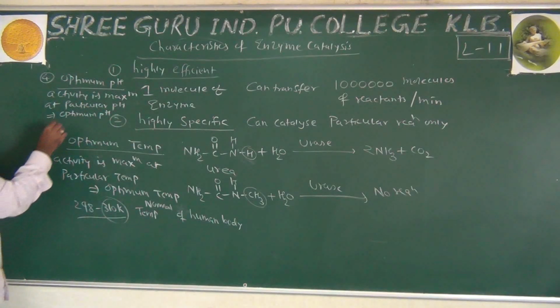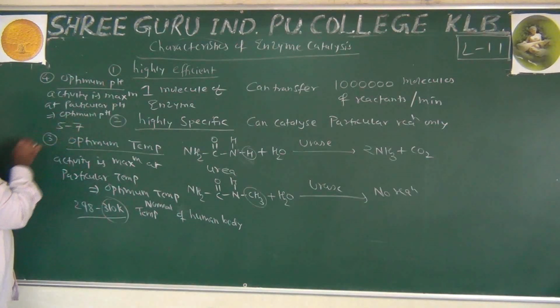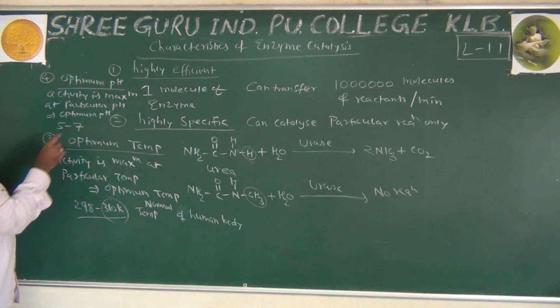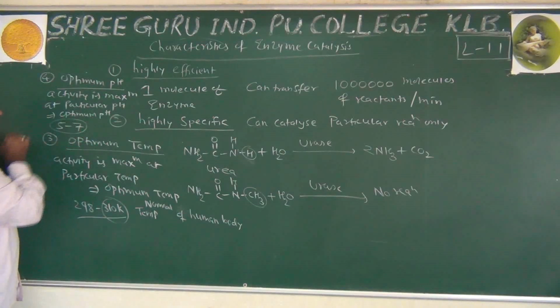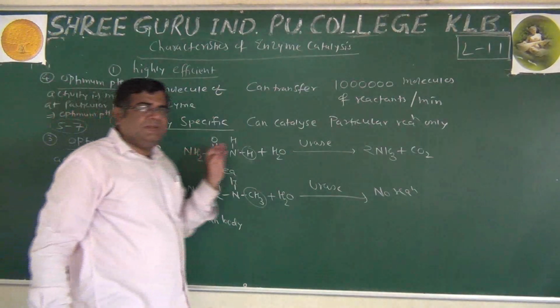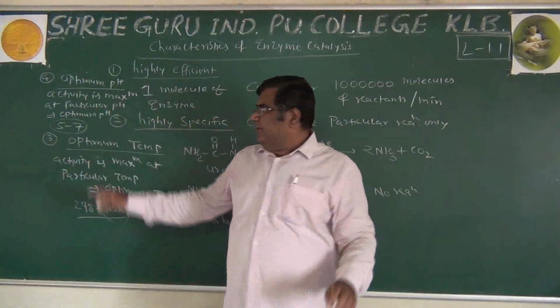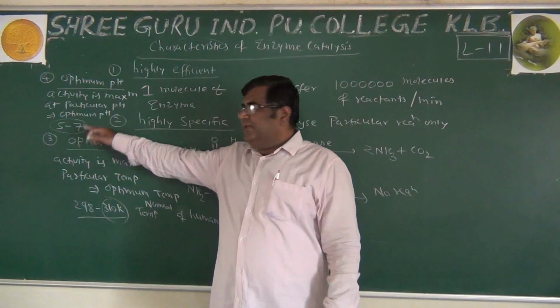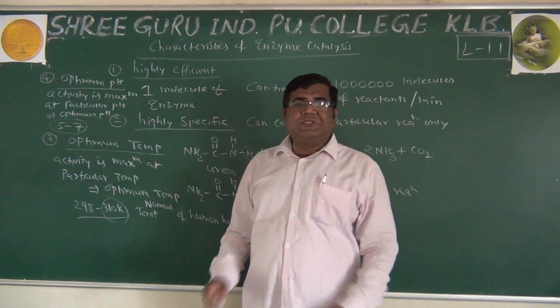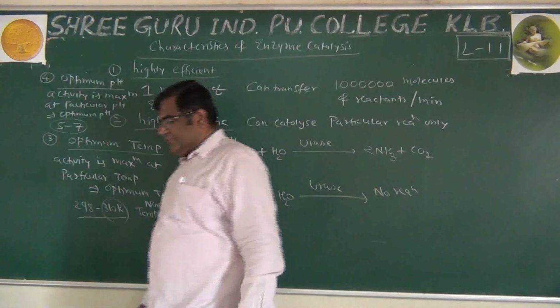For enzyme catalysis it is 5 to 7, and many body fluids in human beings have this range. That's why enzymes can be used as the catalyst.